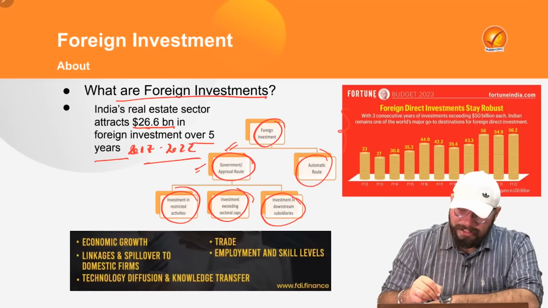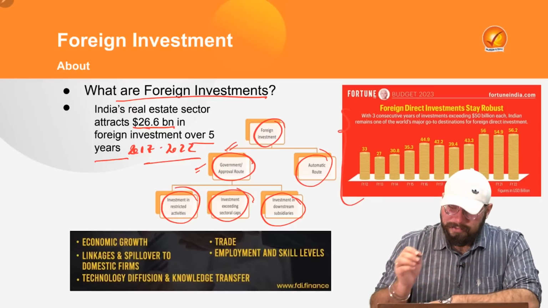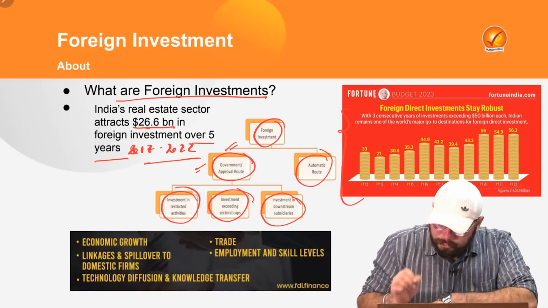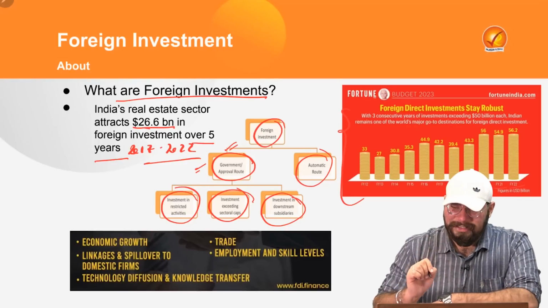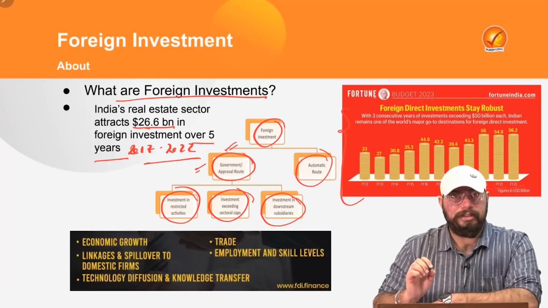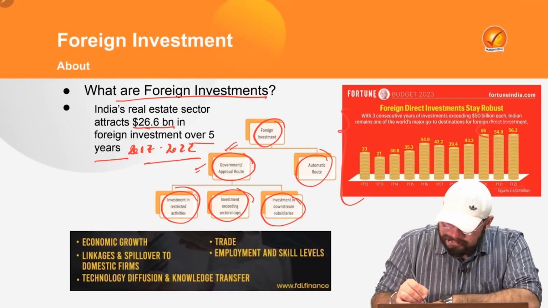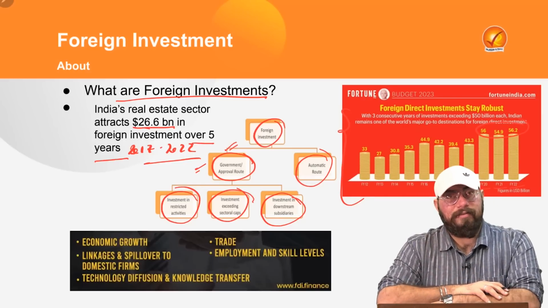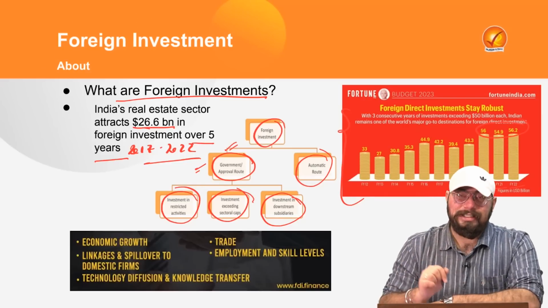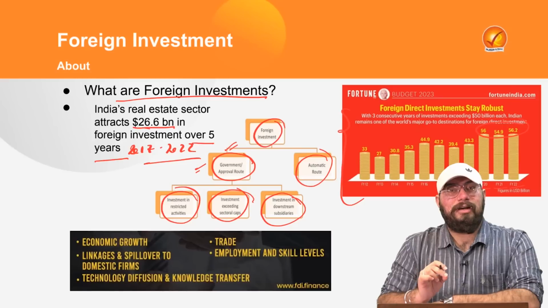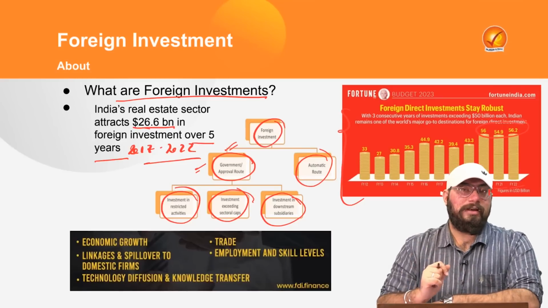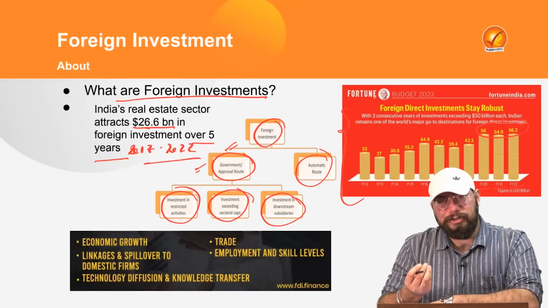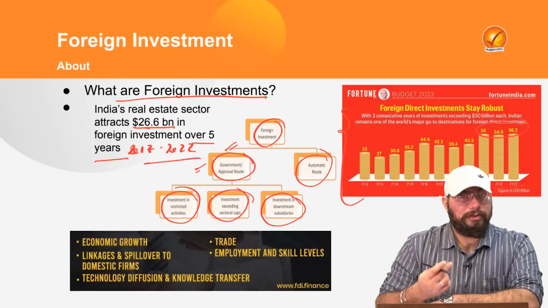Now, if we see the data from this particular graph, we will see that in 2020, 21 and 22, FDI into our country has been consistently more than $50 billion, which is a very, very huge amount, which suggests that FDI inflows in our country have been increasing over the last many years. But in the current news, we saw that one particular sector saw a decline in FDI. So what are the reasons for it?